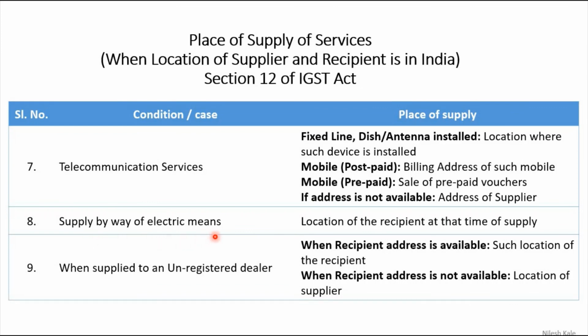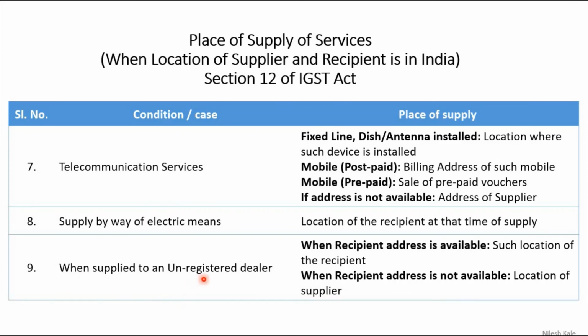Supply by way of electronic means, through emails. You are taking some courses online, then that is the service that they are giving. In that case, the location of the recipient at the time of supply. So if you are sitting in Karnataka and receiving the online course from America, then place of supply is wherever you are sitting, if you are sitting in Karnataka, or if you are sitting in Madhya Pradesh, that will be the place of supply.